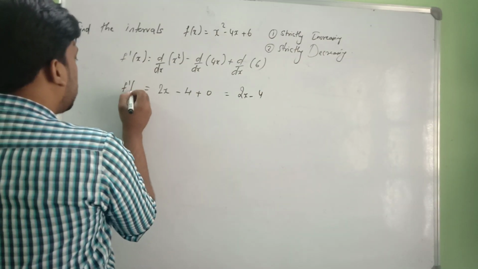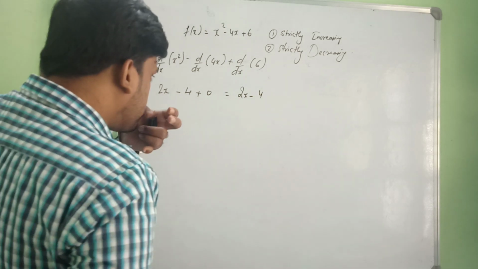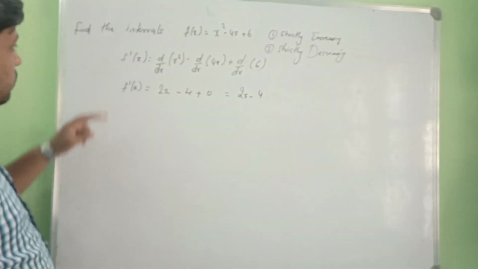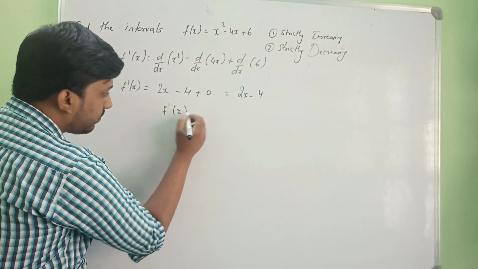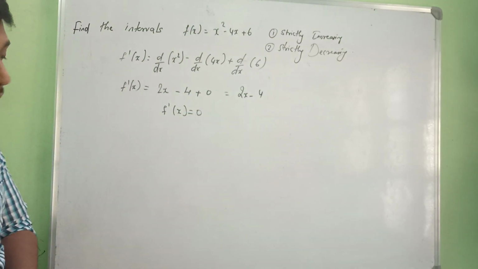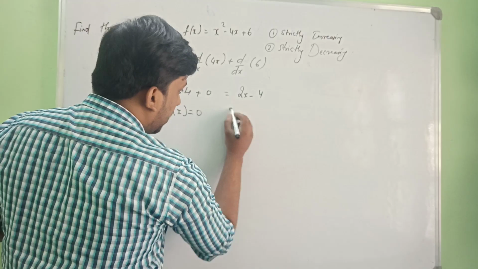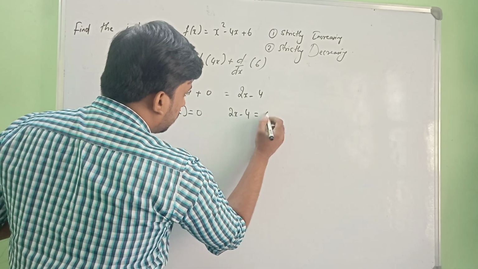Okay, this is the derivative. So to find the intervals, the derivative f dash of x should be equal to 0. We will be equating that to 0. So what happens? We have 2x minus 4, that is equal to 0.